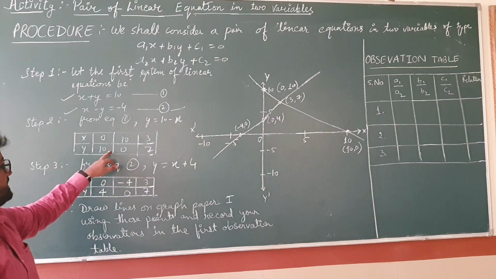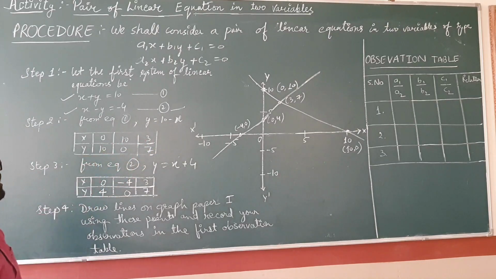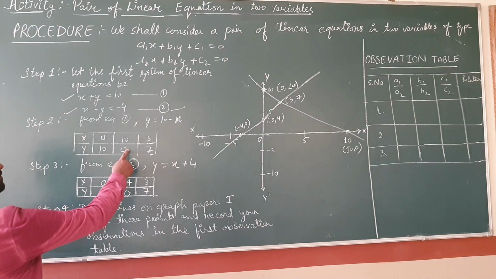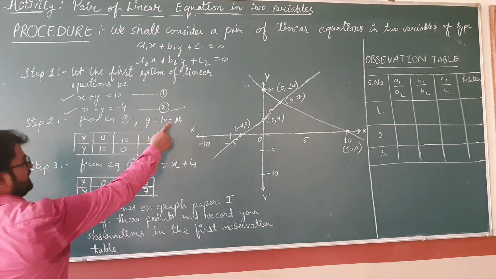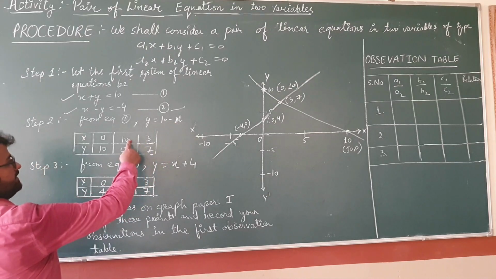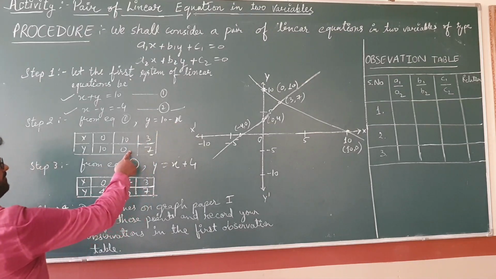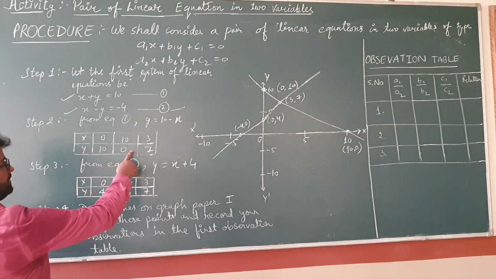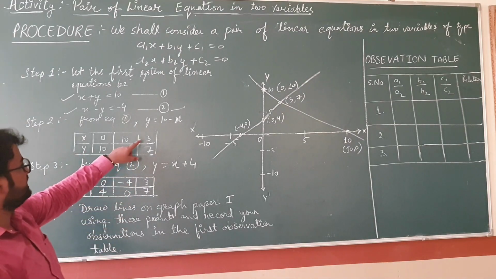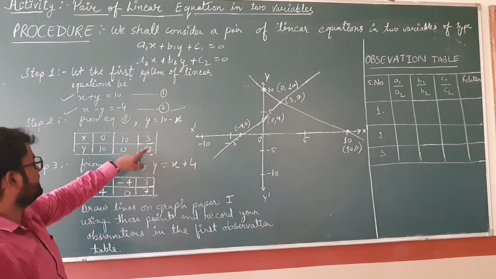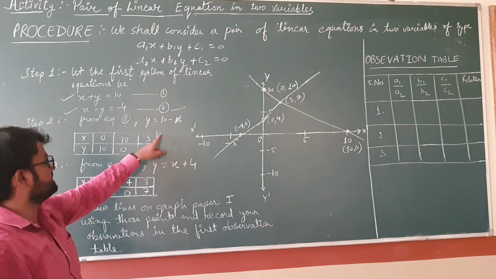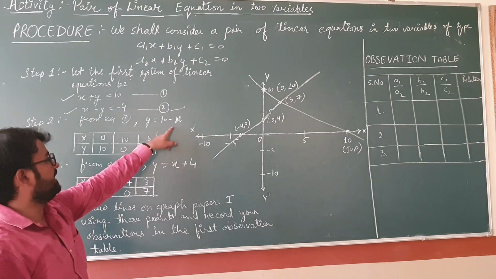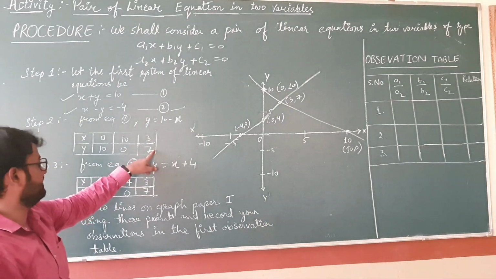So put this value in the table, and after that put the value of x, that is 10, then you will get the value y equals 0. In place of x, when you put 10, 10 minus 10 will become 0. So you will get the value of y as 0. And for finding the third values of x and y, put the value of x, that is 3, in place of x, then you will get the value 7. 10 minus 3 will be equal to 7.